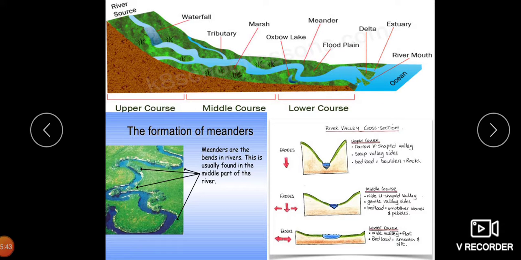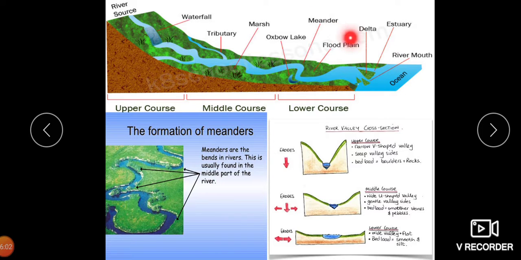See, this is the full upper course. In the upper course, what we are having? Waterfall. In the middle course, we are having the tributary and the marsh. And in the lower course, we are having the oxbow lake, the meander, the floodplain, the delta, the estuaries, river mouth, and the ocean.